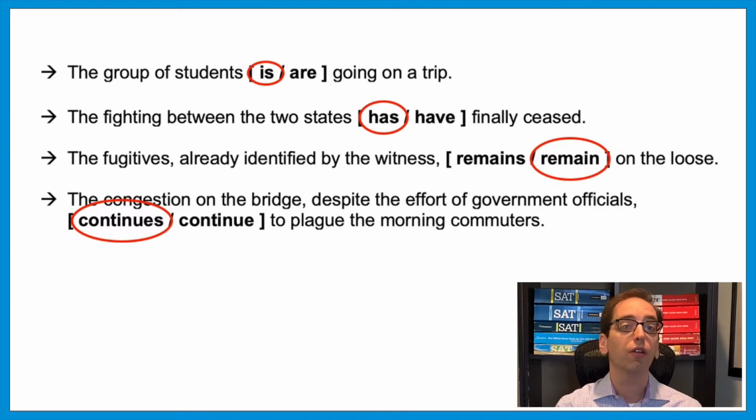So notice how all of these sentences were doing the same thing. Each one was separating a subject from its verb with some sort of distraction between them. And both tests love to do that to mess with your ear. They want you to think that that noun right before the verb is its subject. Like in that first one, your ear wants to say the students are, but you had to go further back to find the real subject.